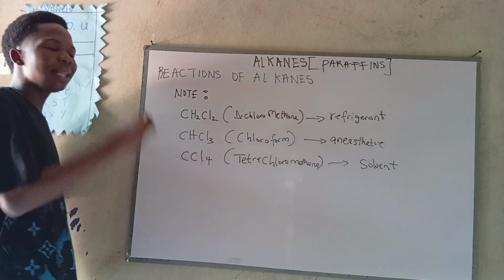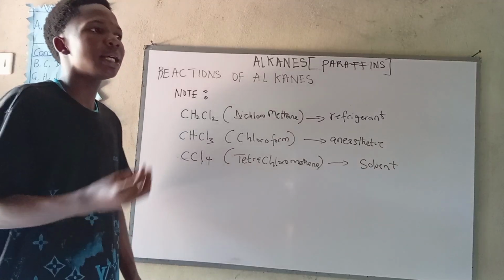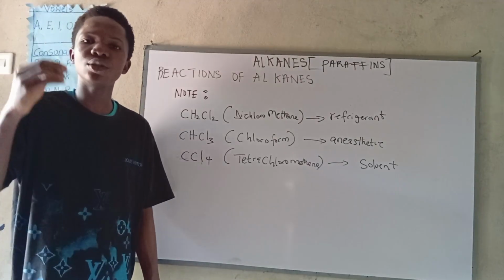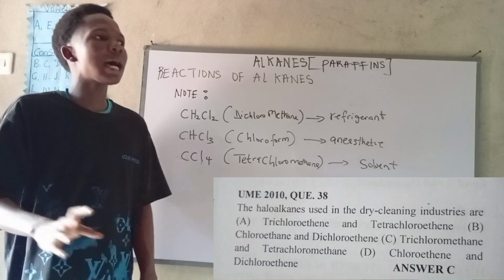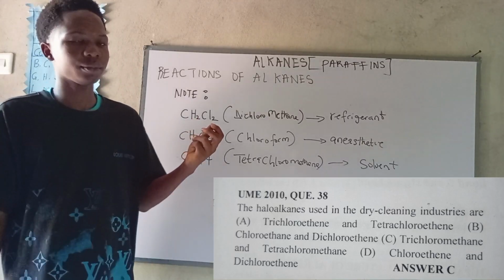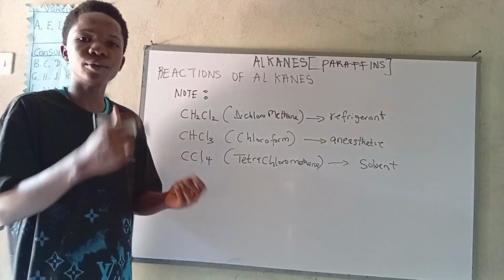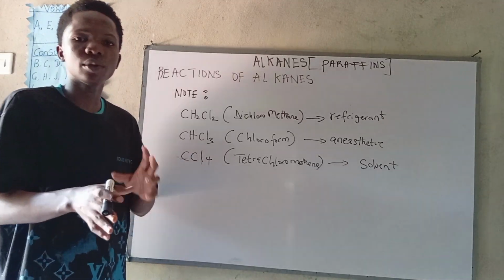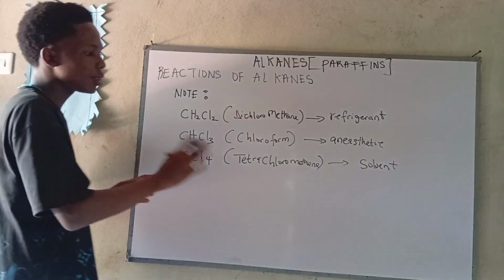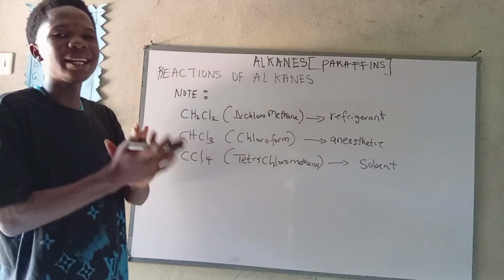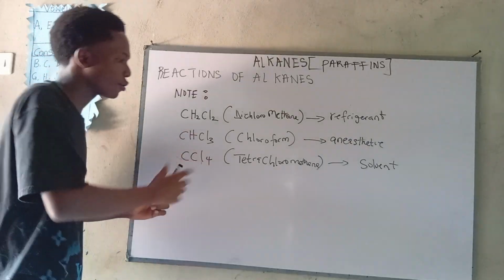Refrigerant. Now the third reaction will give us what? Chloroform, which is used as an anesthetic product, which is used in what? Surgical operations. If we use this chloroform as an anesthetic, it will make the patient not able to feel pain, for us to be able to commence the surgical operation. Then finally, our tetrachloromethane. This one is a very important organic solvent. You just have to know that.